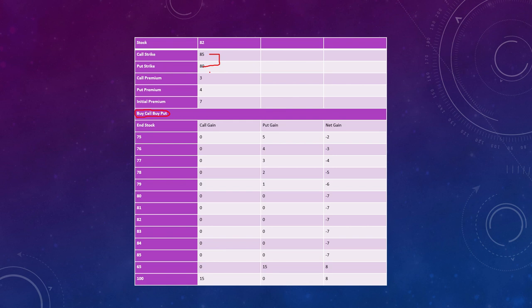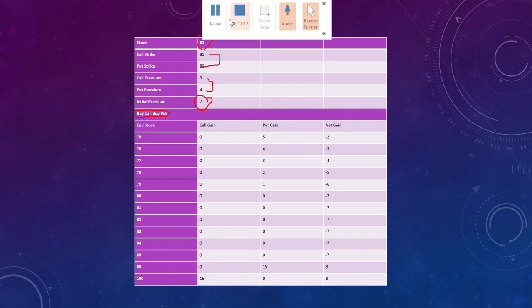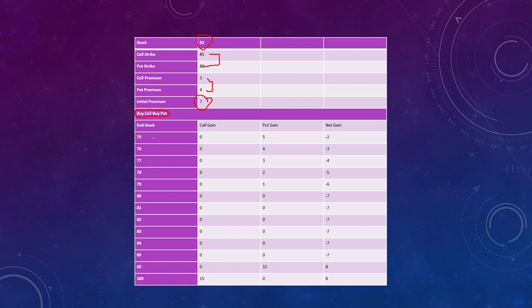Call is 85 and put strike price is 80, right? You are buying both the call and put, so this is the premium you have to pay. For call it is 3 and for put it is 4, right? So this is 7. So your initial premium, initial investment, is rupees 7 here, right? And the current market price is 82 today. Okay, let's move forward. So these are the probable future prices.